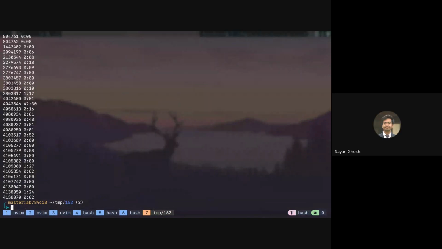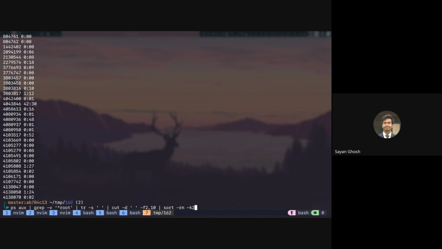And then we want to sort on the second field. So we have to do sort -rn, but with the field, not -f, it's -k. K is basically which field you want to sort by. So we are sorting only by the second field, not the PID.